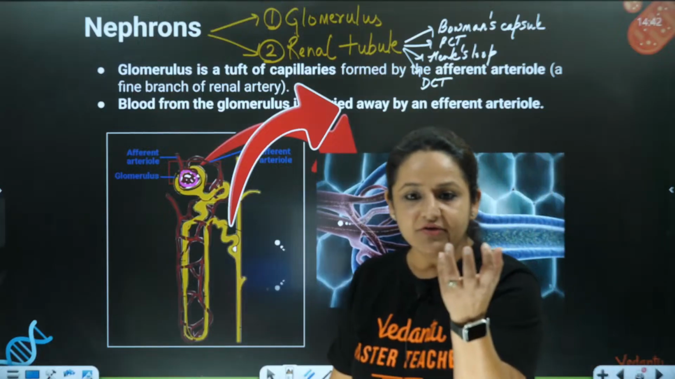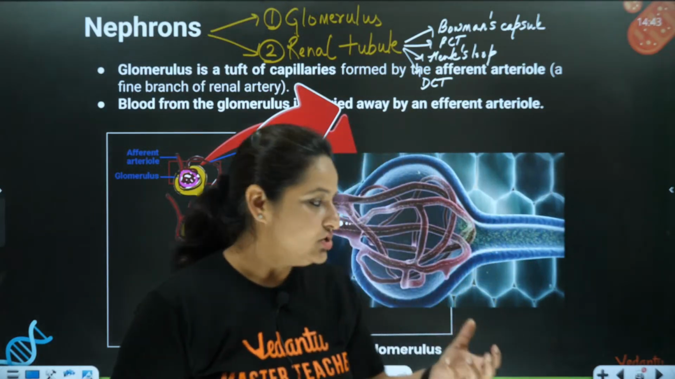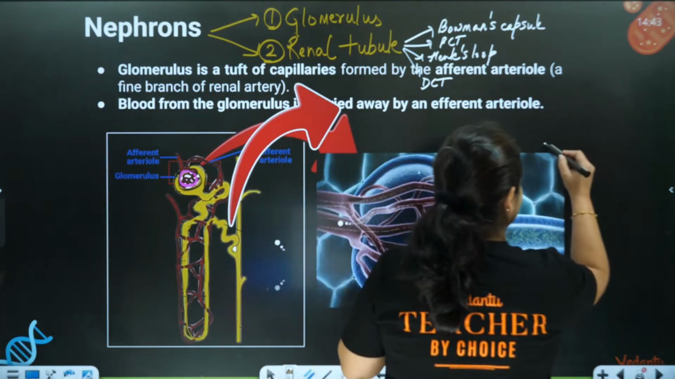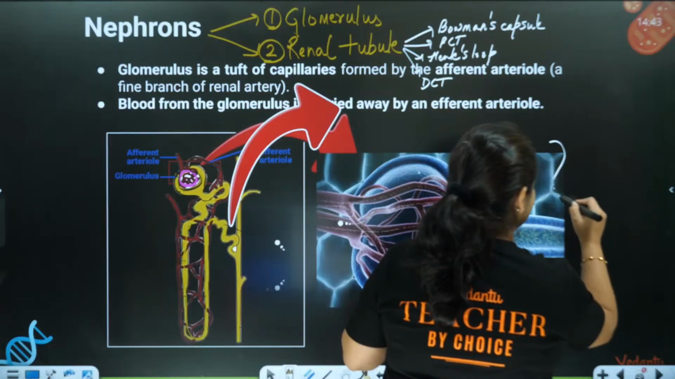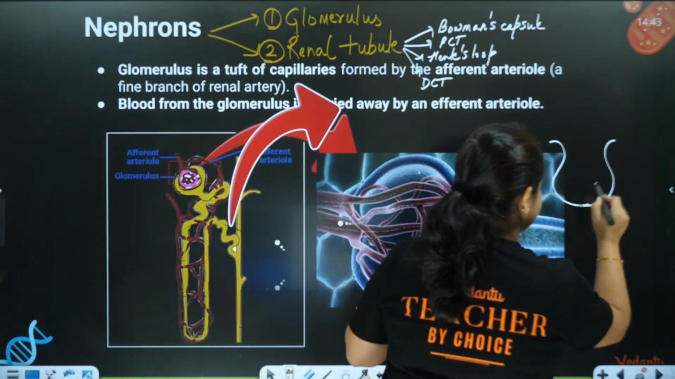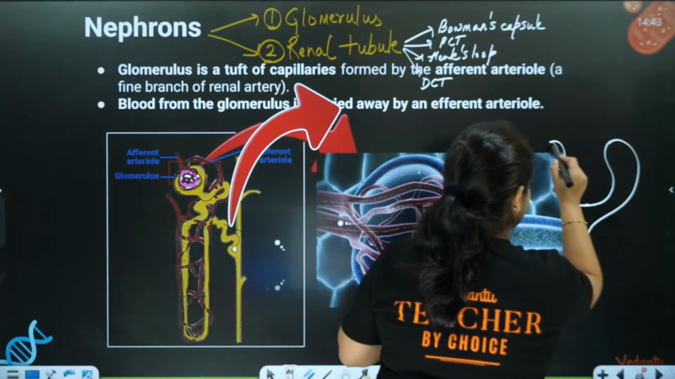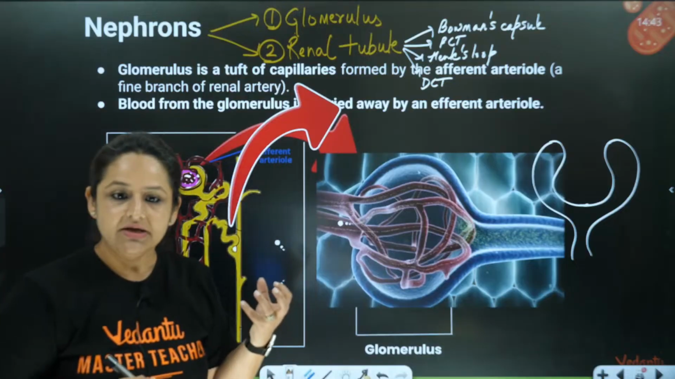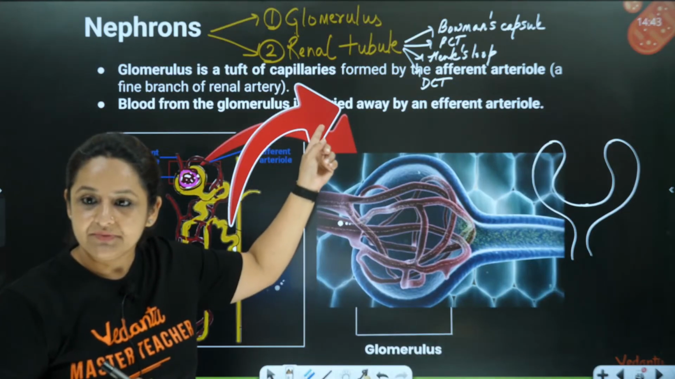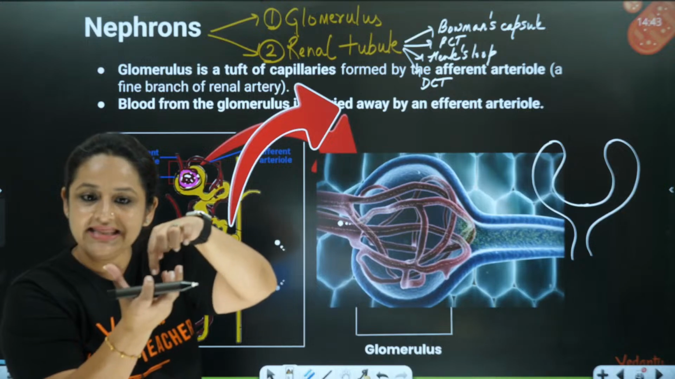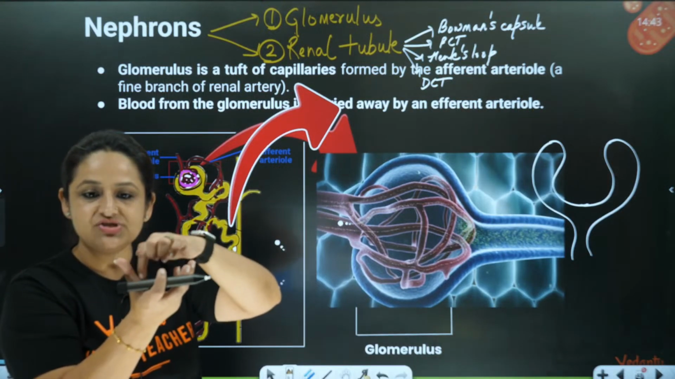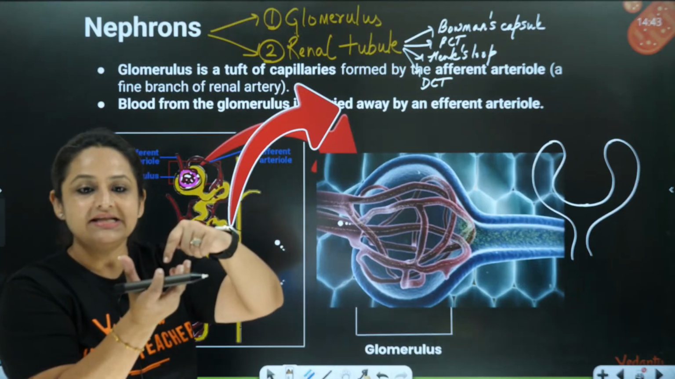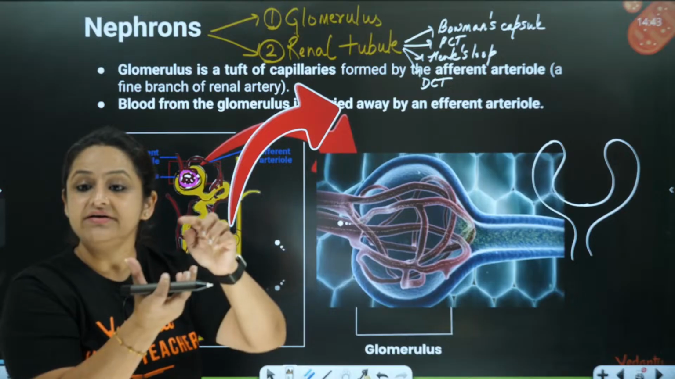The first part of renal tubule is called Bowman's capsule. So let me try to show you the Bowman's capsule so that I can relate it with the diagram also. Let's say this is the Bowman's capsule. This is a double-walled cup-shaped structure. This is the first part of renal tubule. Now, in the space which is present inside the cup, what happens? There is a blood vessel coming, and this blood vessel is called the afferent arteriole.